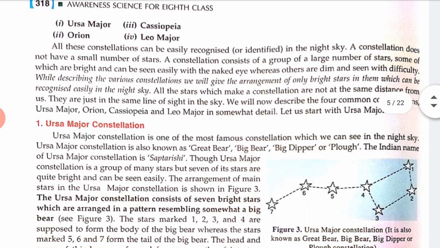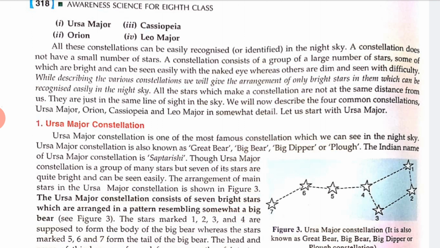Now all these constellations can be easily recognized or identified in the night sky. A constellation does not have a small number of stars. A constellation consists of a group of a large number of stars, some of which are bright and can be seen easily with the naked eye, whereas some are dim and seen with difficulty.